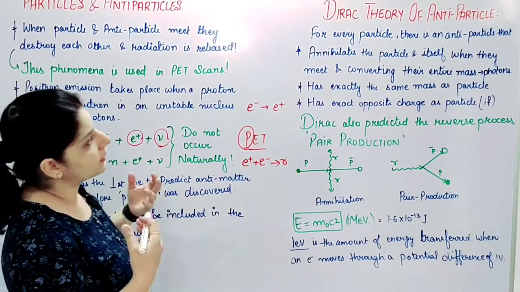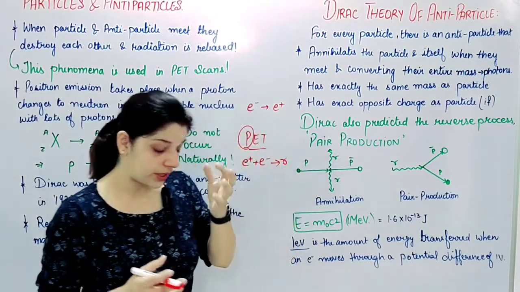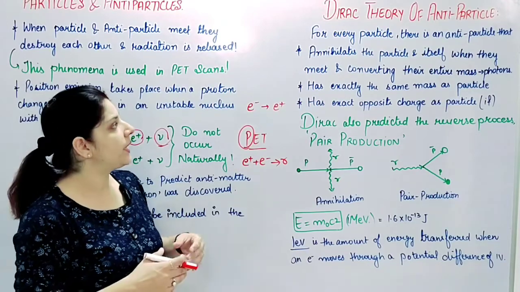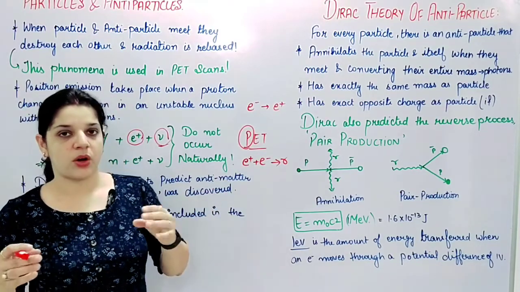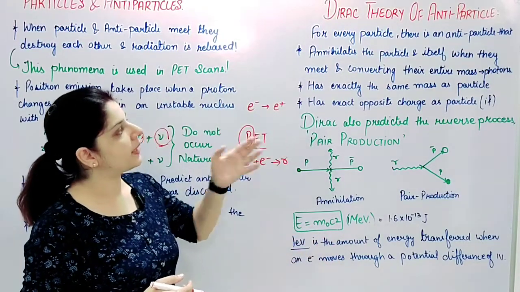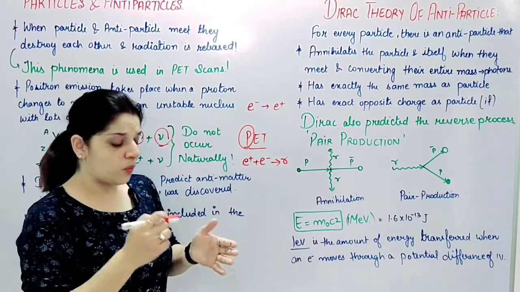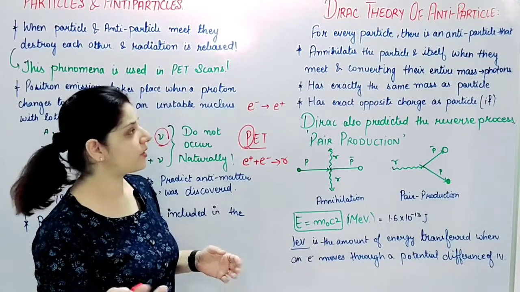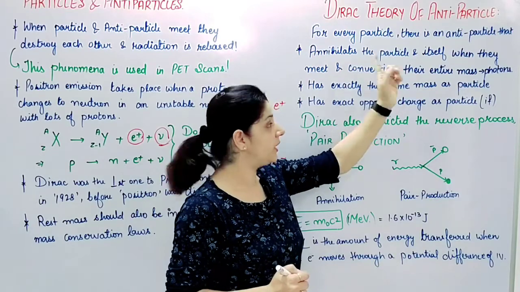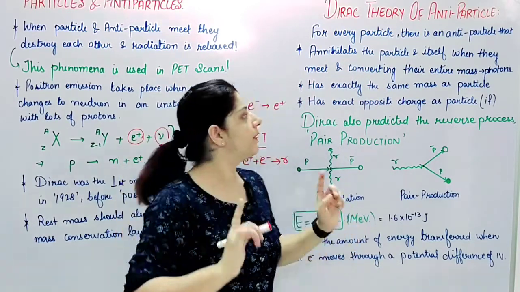Then what did Dirac say about the antiparticles? When he talked about antiparticles or antimatter, he talked about a few concepts, or you can say a few properties. He said that for every particle there is an antiparticle which will have three characteristics. One is that it will annihilate the particle and itself when they meet. We have already seen this, right?